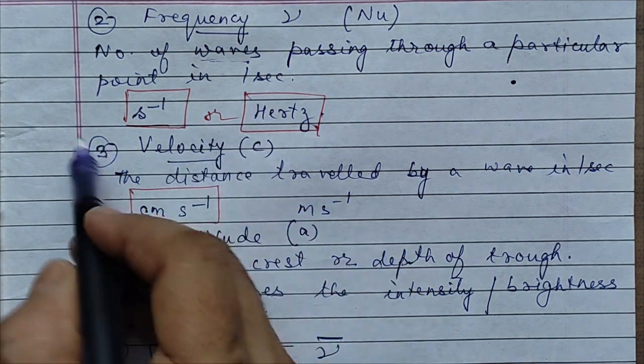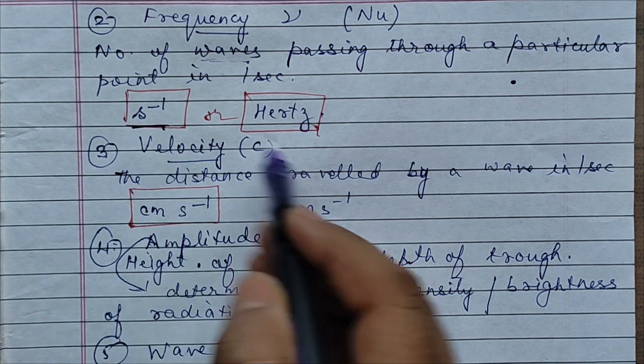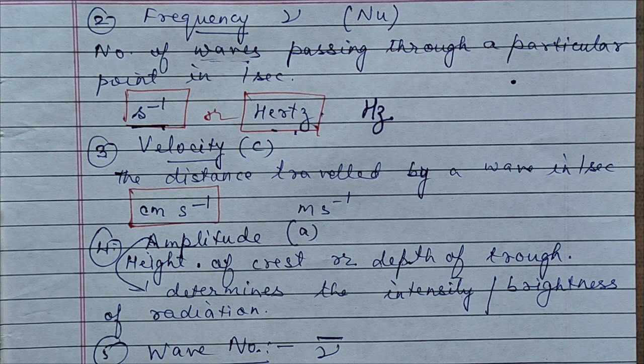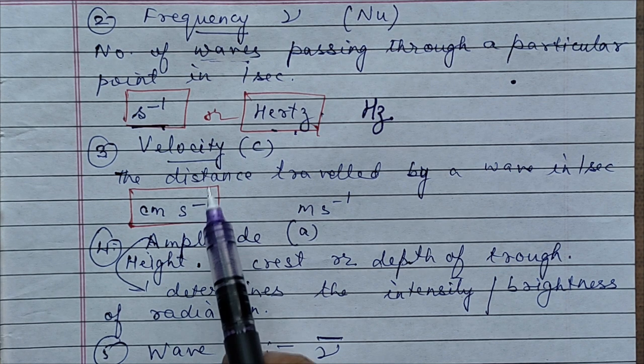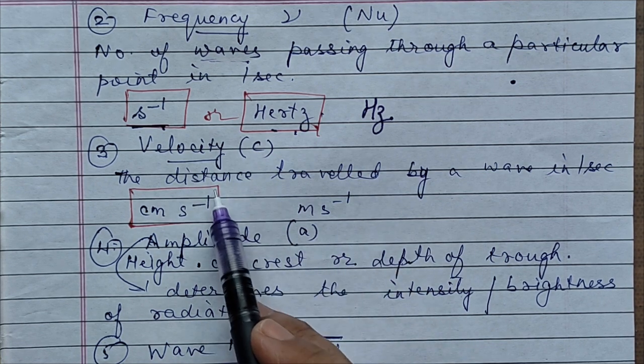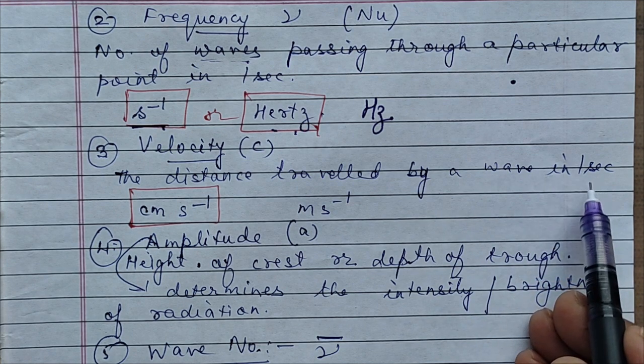So its SI unit is per second, or we can also write hertz. Even you will find this with the short form Hz. The next wave characteristic is velocity. Velocity is defined as the distance traveled by a wave in 1 second.